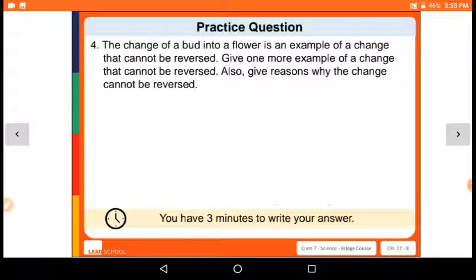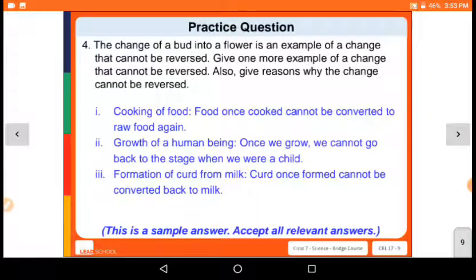Fourth question, the change of bud into a flower is an example of change that cannot be reversed. Give one example of change that cannot be reversed. Also give reason why. Cooking of food, growth of a human being, formation of curd from milk. Cooking of food is when once food is cooked, we can't get back all the raw materials which we used in cooking, right? If we cook any vegetables, we chop it and then we cook it. Now again we can't get the whole vegetable back from cooked, right? So that is irreversible.